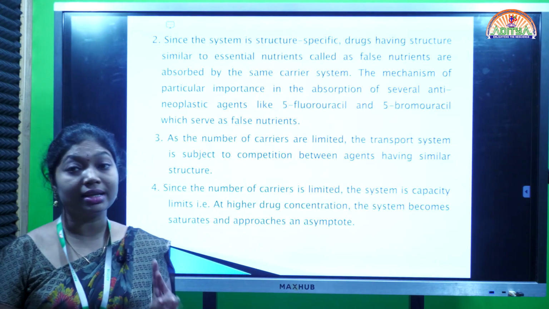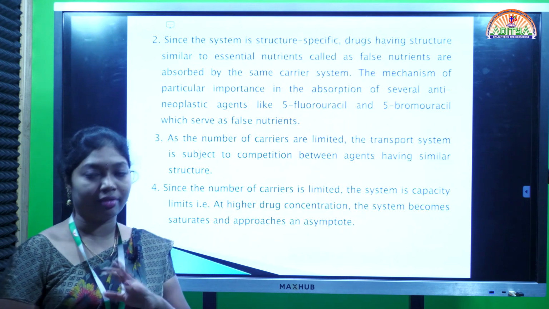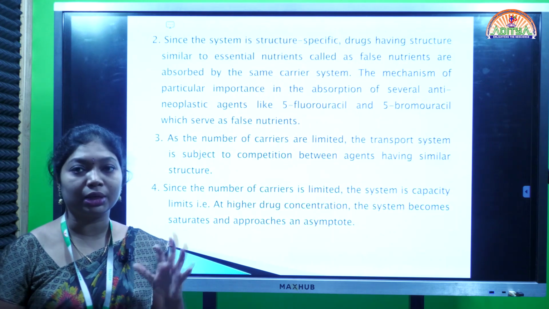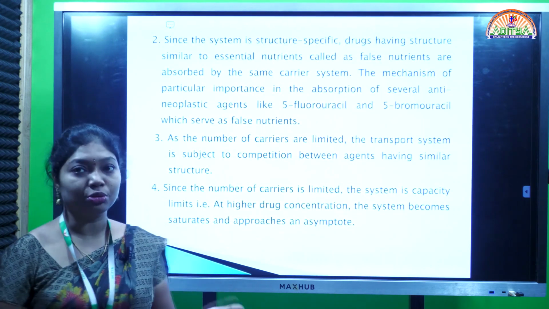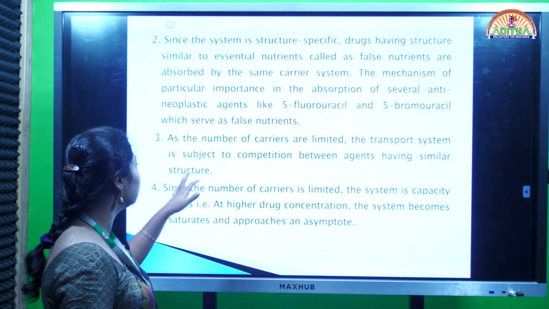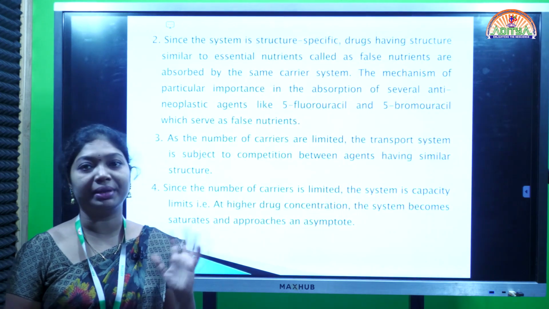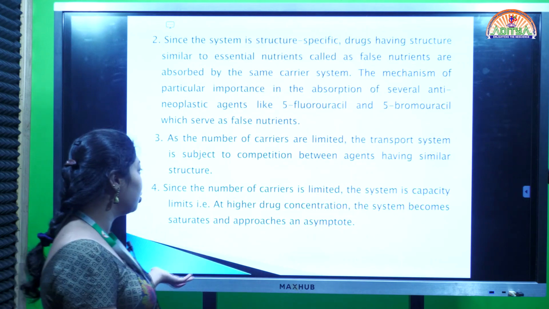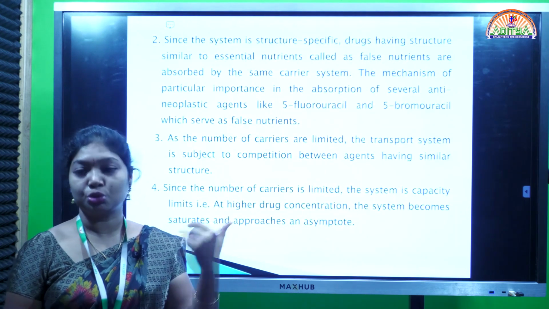And the other point is that carriers are very limited. Generally, in the entire body, the stomach and gastrointestinal tract have such carriers, but these carriers are very limited. Only some compounds can have access to be carried across a membrane. Because of limited carriers, there will be competition between the drug molecules and the other false nutrients. The carrier will take the drug molecules and make them cross the membrane.